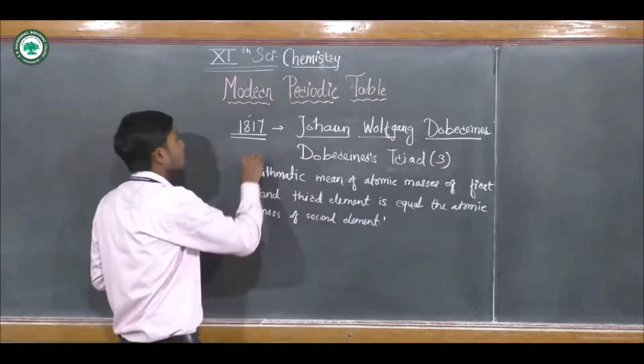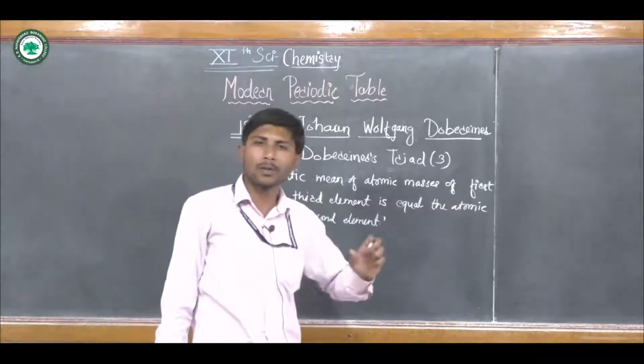Okay, this was the law, the base for Dobereiner's triad.